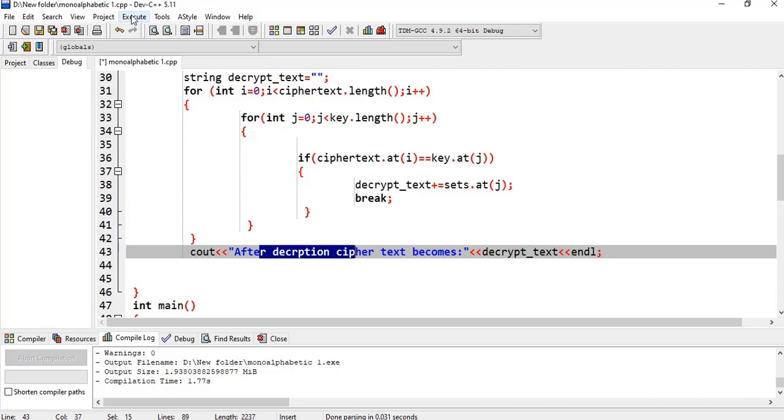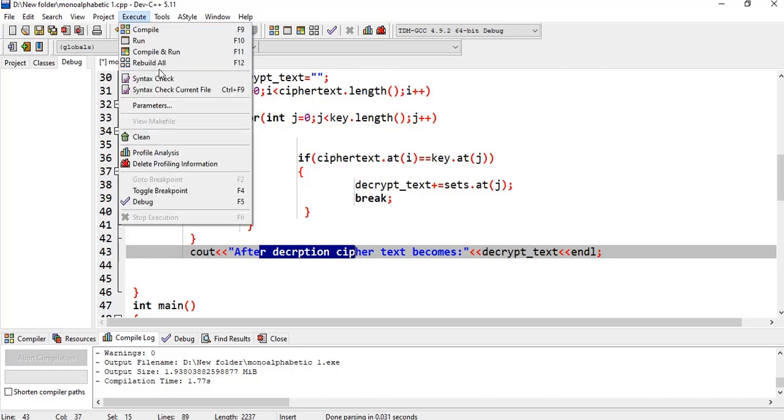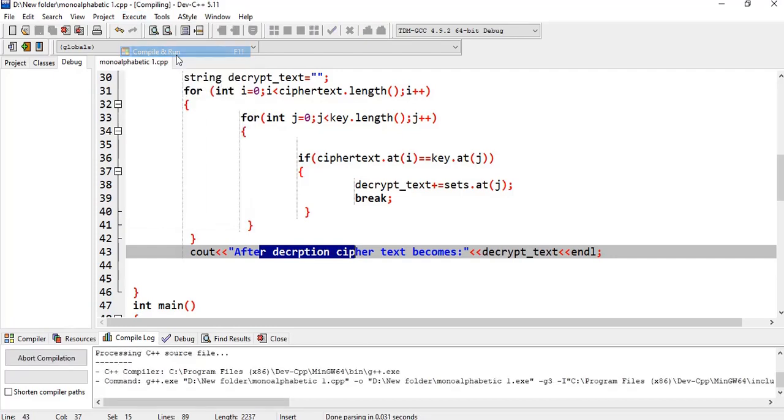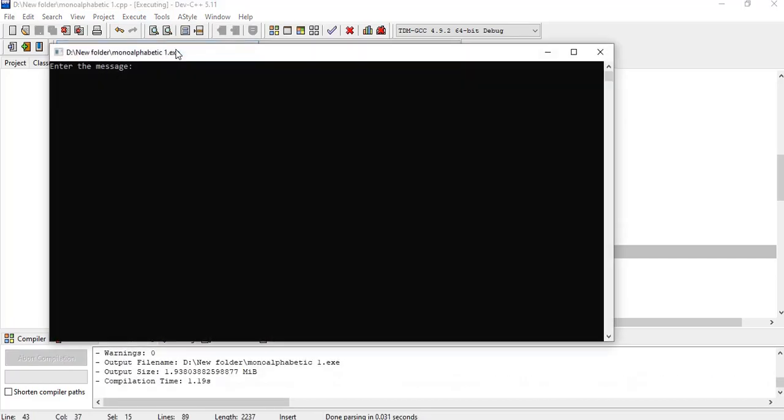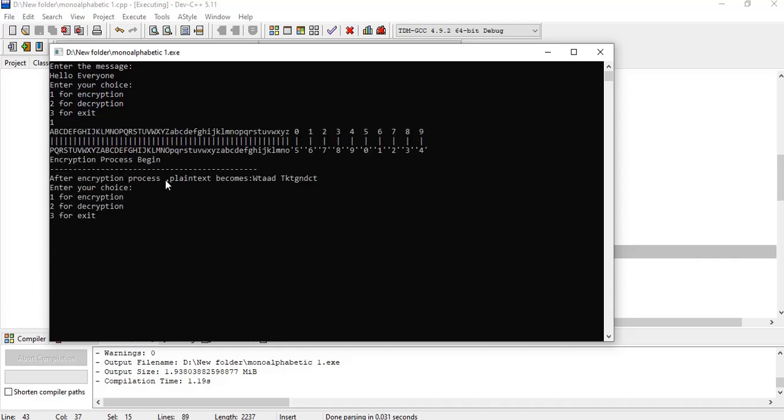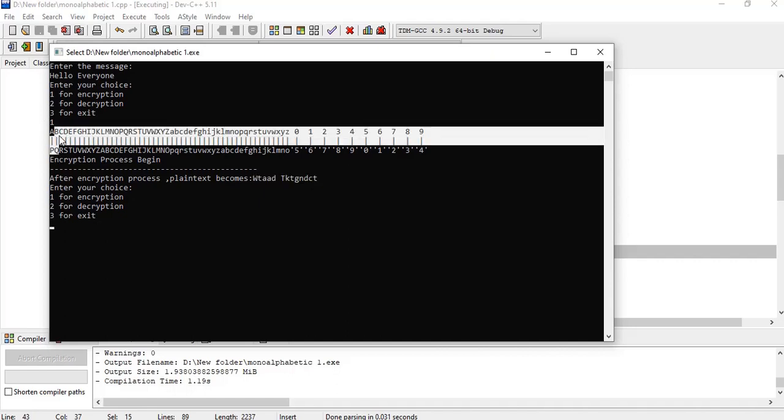Let's run the program and see the result. Compile and run. It asks for your choice. I will press 1 for the encryption process. Here the encryption function is called and the text is encrypted into the ciphertext. In this way, A is encrypted into P, B is encrypted into the next key letter.